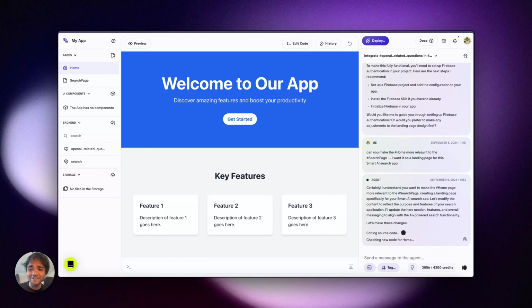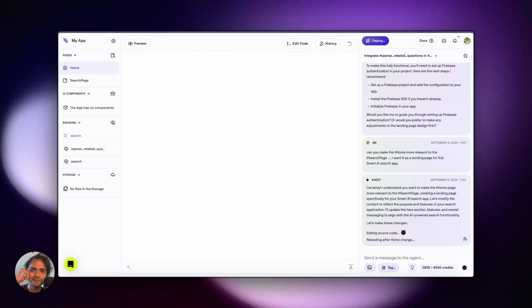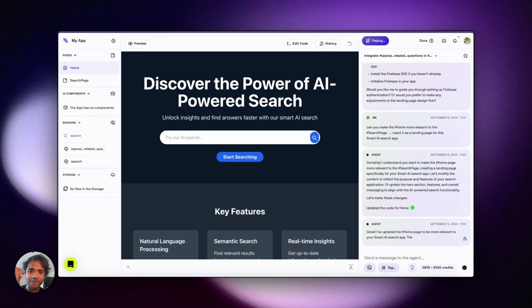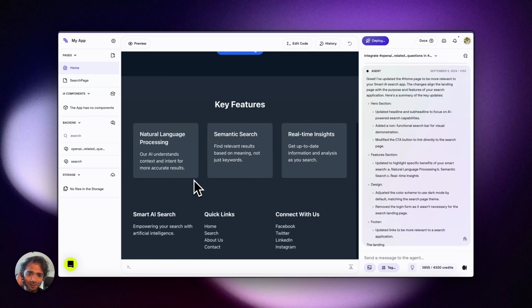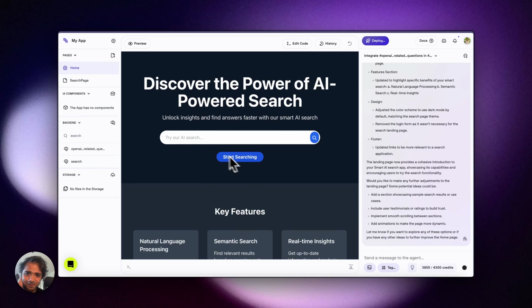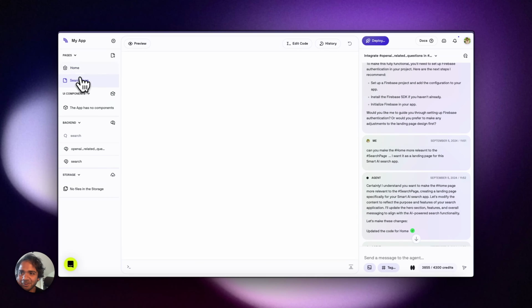Okay, so it's changing the code. I just want the landing page or the home page to be better. Maybe that's how we can connect it. We rewrote this entire stuff to the search page. Okay, it's not bad actually. It's pretty cool. I don't know what it did.